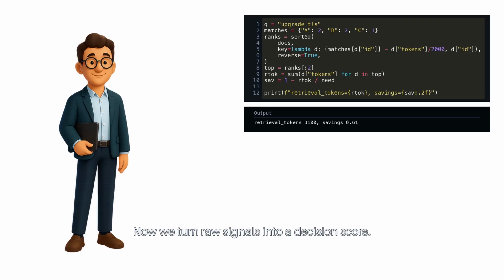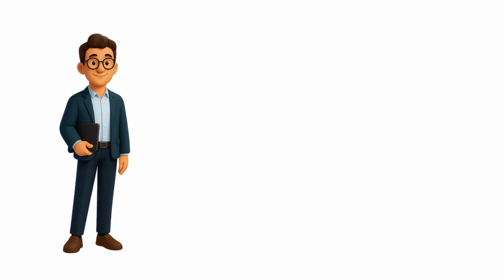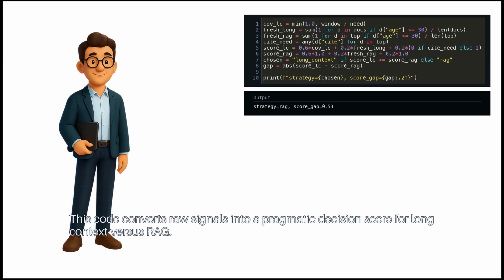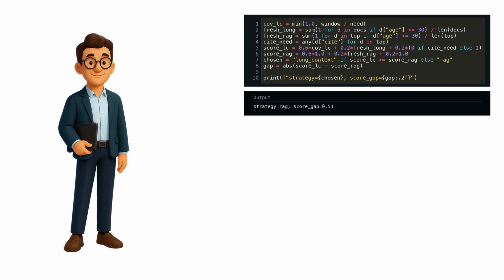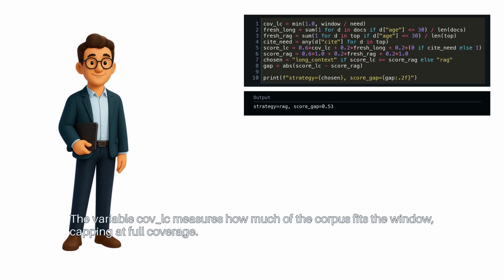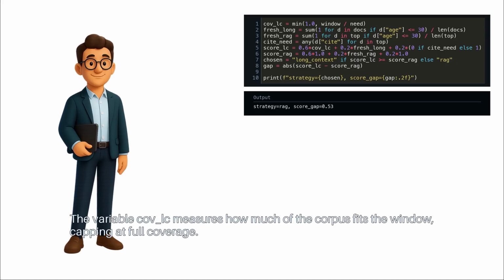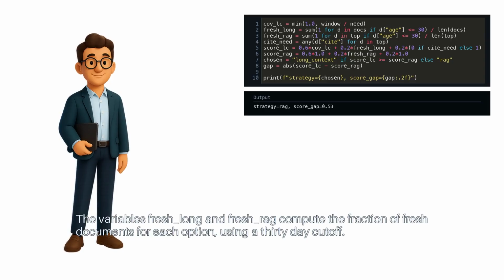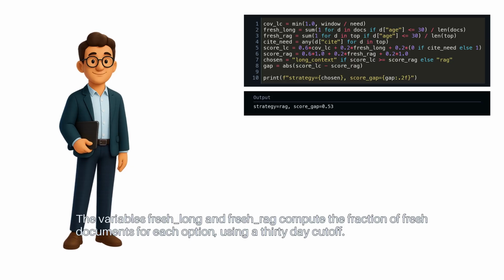Now we turn raw signals into a decision score. This code converts raw signals into a pragmatic decision score for long context versus RAG. The variable cov_lc measures how much of the corpus fits the window, capping at full coverage. The variables fresh_long and fresh_rag compute the fraction of fresh documents for each option using a 30-day cutoff.